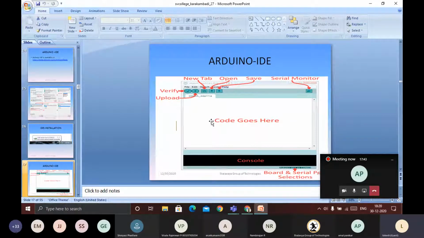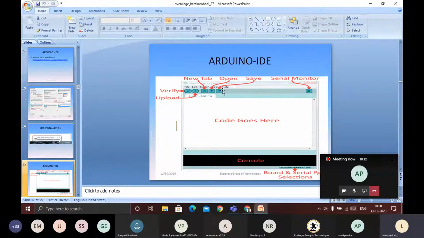Or if you already have an existing file, you go here and it will open. If you write code here, it is called a sketch. In Arduino IDE, the program which you have written in the IDE is called a sketch.